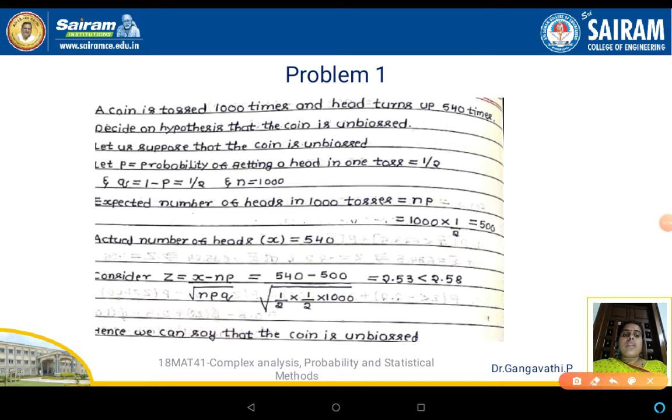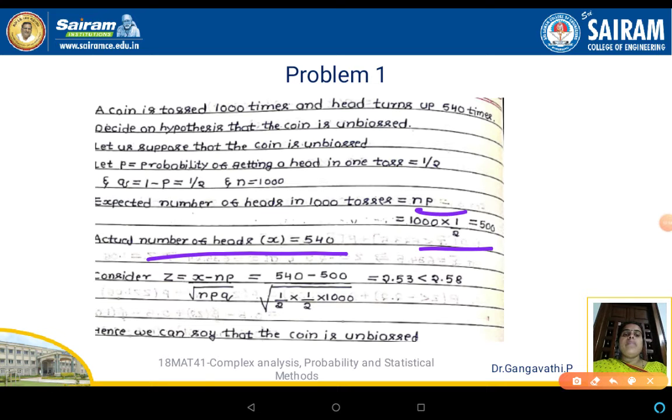Substituting for N and P, we get the answer as 500. So the expected number of heads according to our calculation is 500.